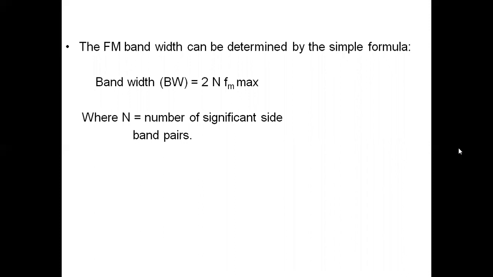The bandwidth can be determined by using the formula 2fm into capital N. So N is the number of significant sideband pairs we have for the calculation of bandwidth, and 2fm into N number of significant sideband pairs. So bandwidth can be calculated.